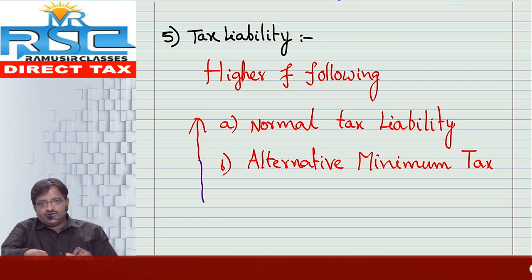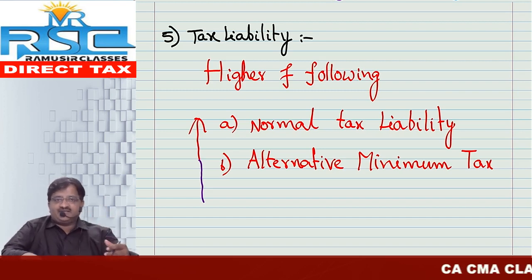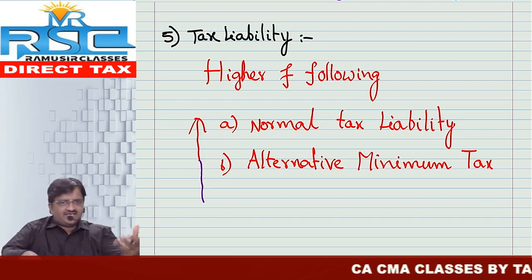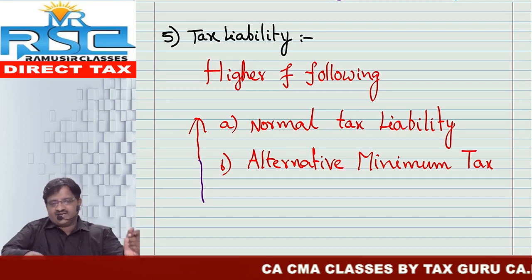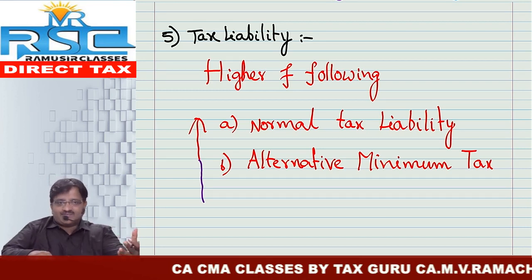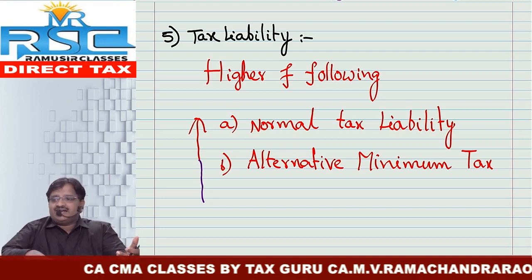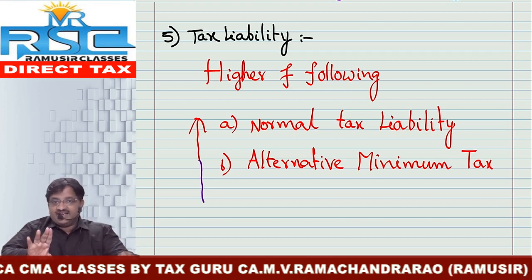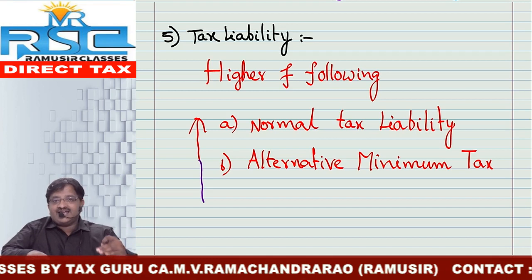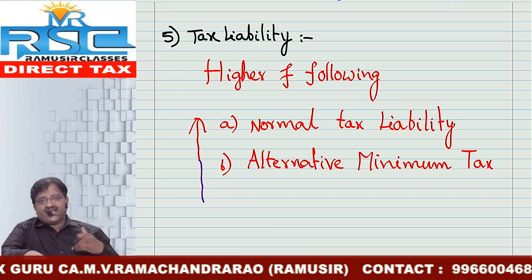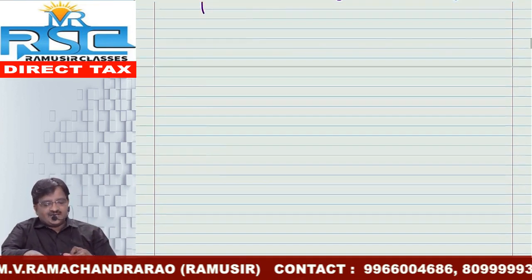Next, how to calculate total income, that is part and parcel of the PGBP, capital gain, other sources, house property topics. And next, how to calculate normal tax liability. We have already covered this topic in basic concepts. And number 3, how to calculate adjusted total income, we need to do right now. So, adjusted total income computation.